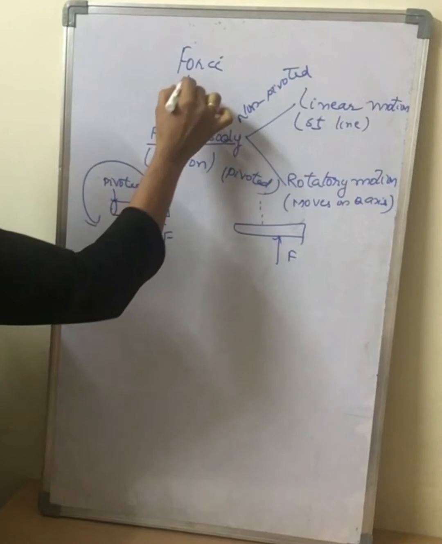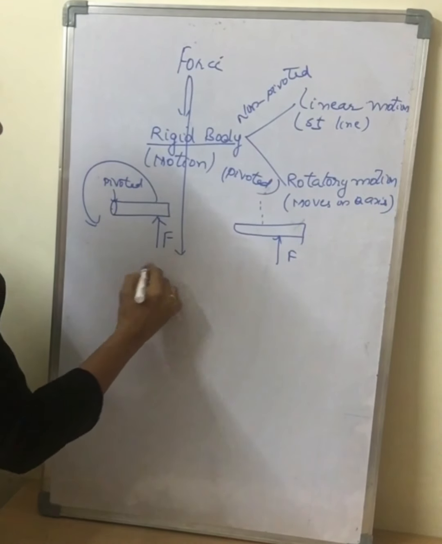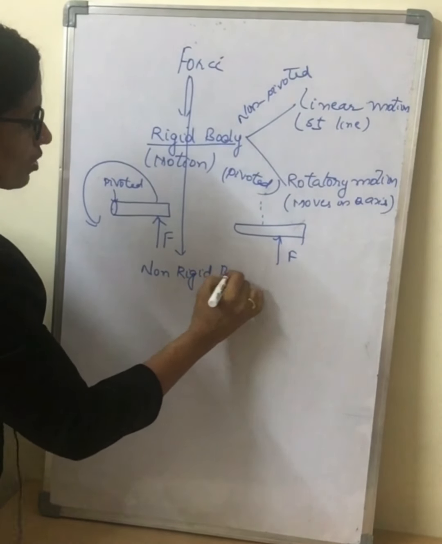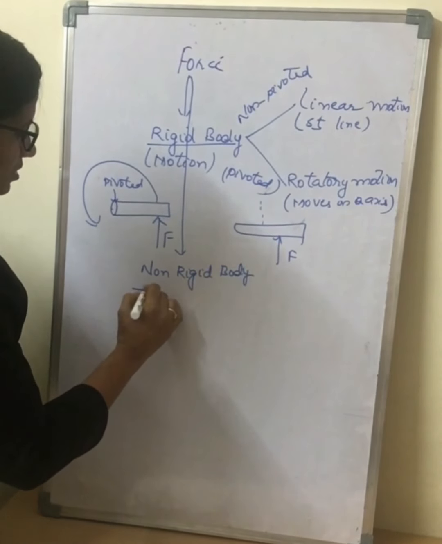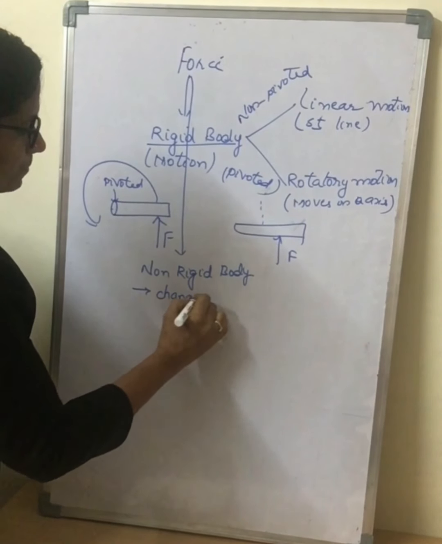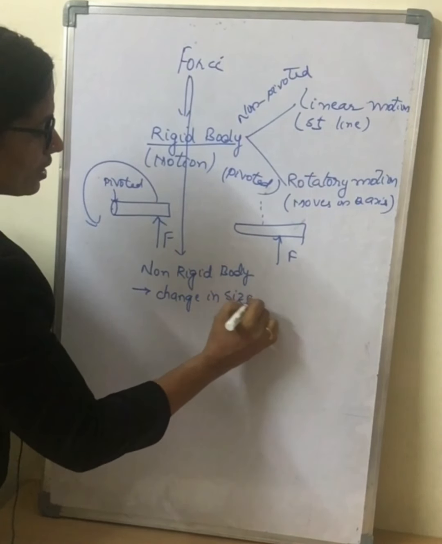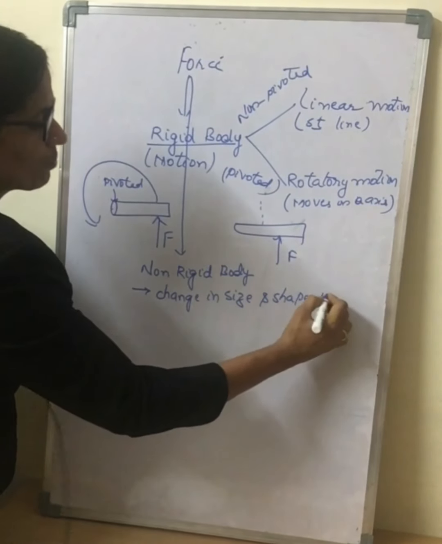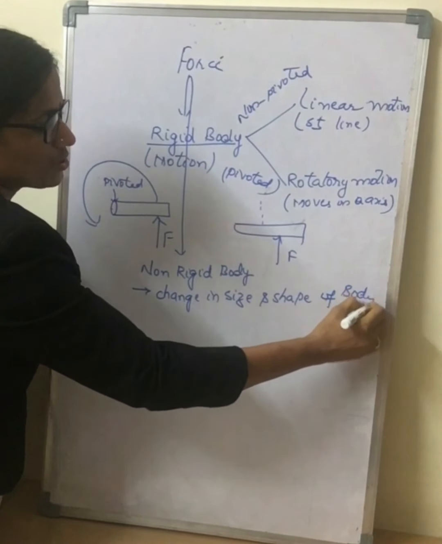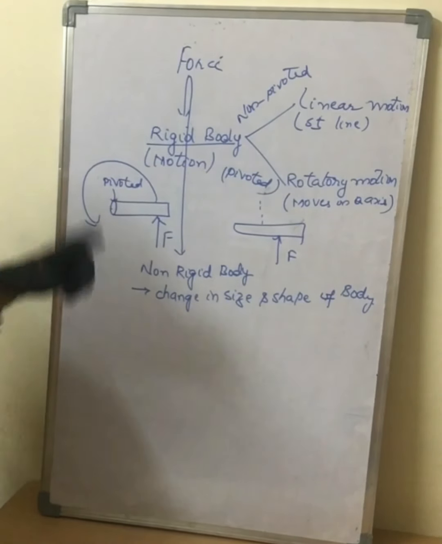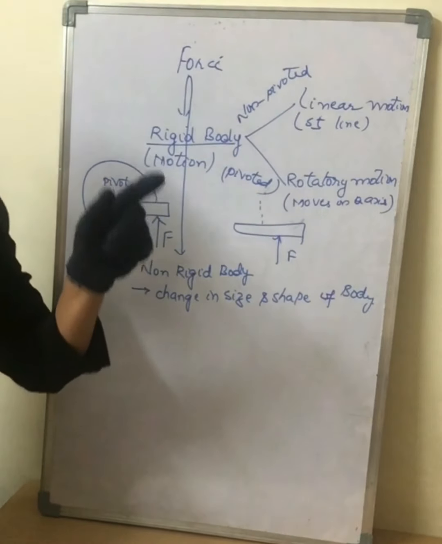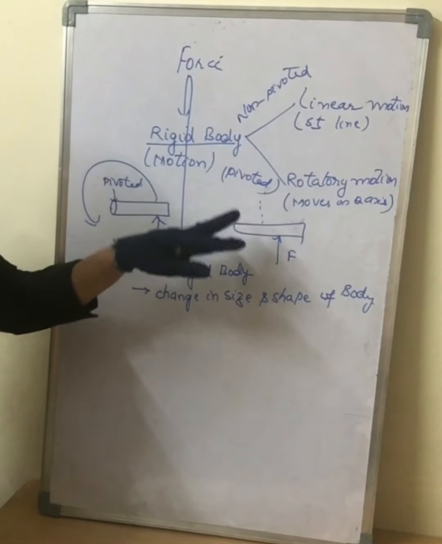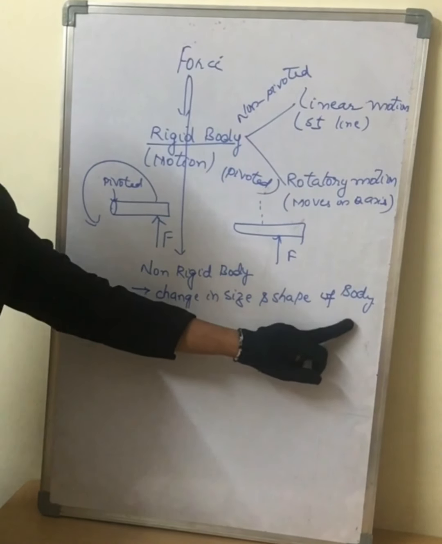Now, what is the effect of force on a non-rigid body? It produces a change in the size and shape of a body. So this is what the definition was. Force is an external cause which either tends to change the state of motion or state of rest, or change in size and shape of a body.